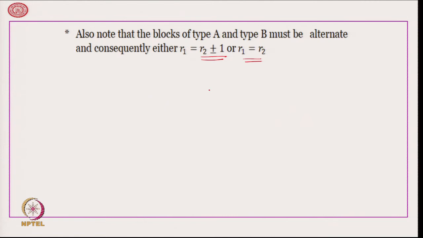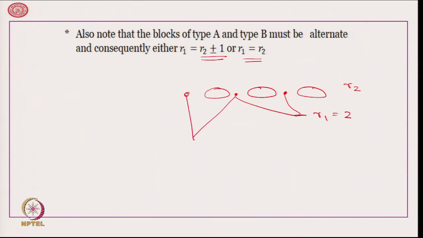Say for example, if these are the runs of R2, 3 runs, then there can be 3 possibilities for R1. R1 can be 2, R1 can be 3, or R1 can be 4.